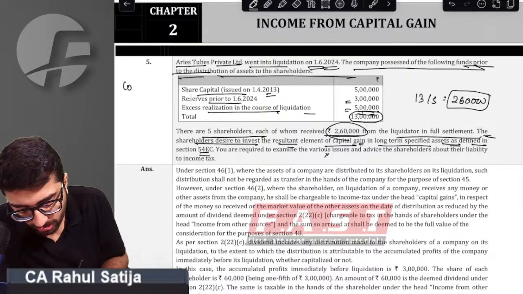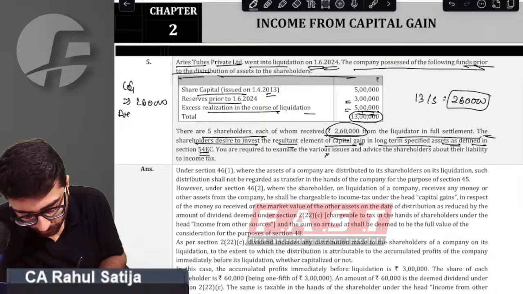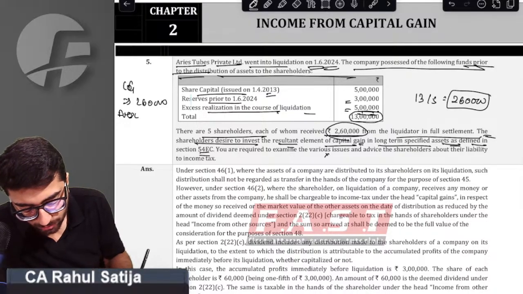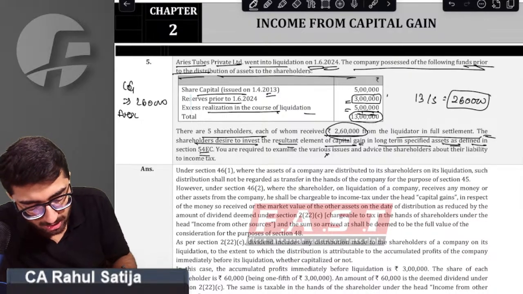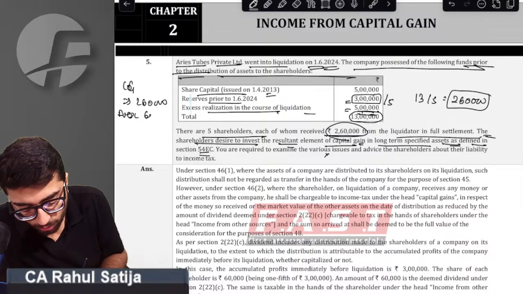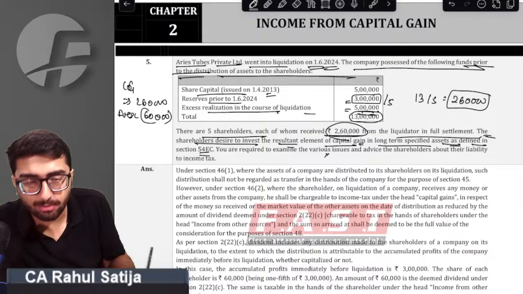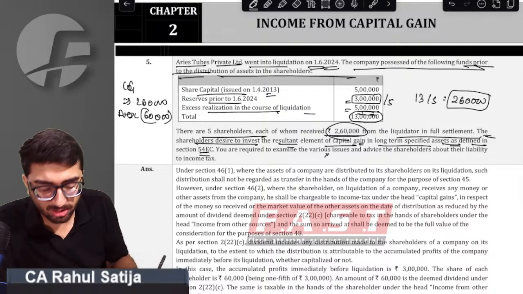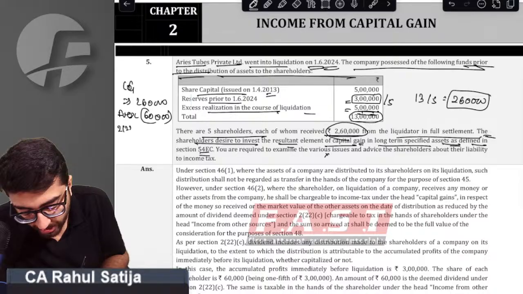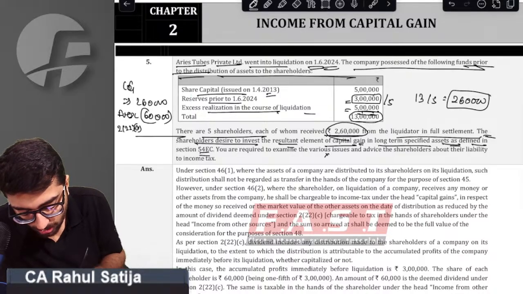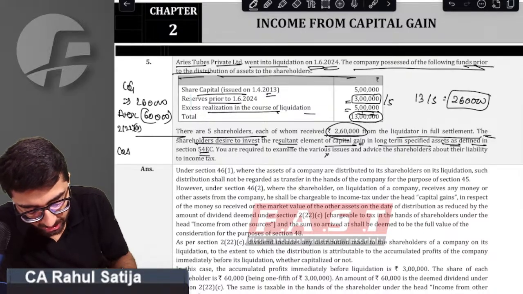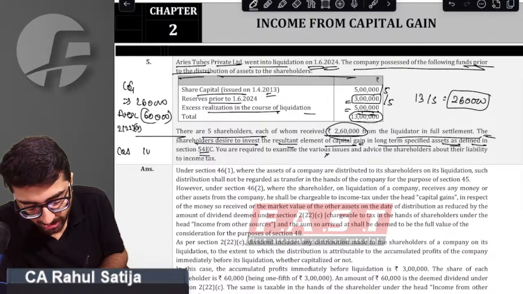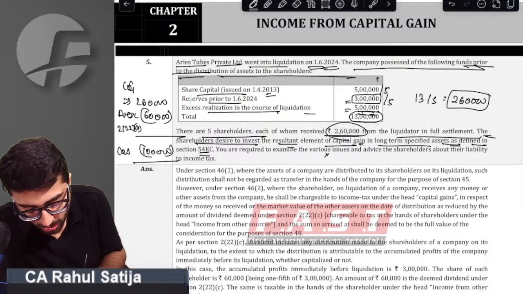Sir, but how will the capital gain work out? First of all, 2,60,000 rupees is the full value of consideration. Out of which, reserves amount to 3 lakh divided by 5, so 60,000 rupees will be taxable as deemed dividend under section 2(22)(c). Minus cost of acquisition: each shareholder has invested 1 lakh rupees, so this becomes the cost of acquisition. So actually taxable capital gain will turn out to be 1 lakh.